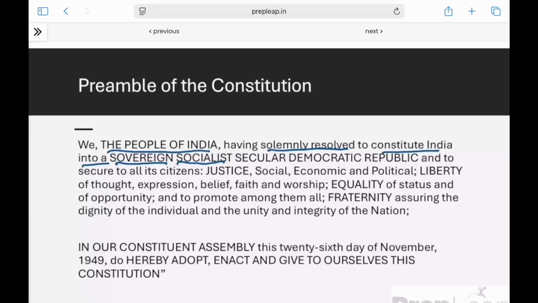Constitution had a socialist content in the form of certain directive principles of state policy, which we will be studying in future. But this implicit has now been made explicit. The Indian brand of socialism is a different brand. It is not the same as communist socialism. It is more.